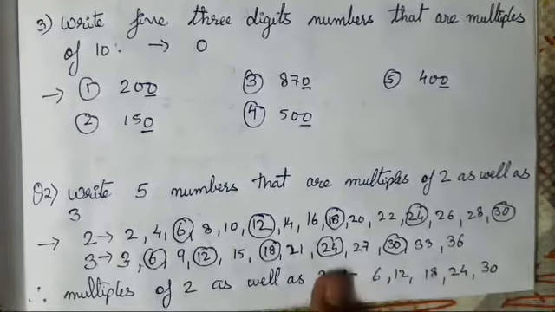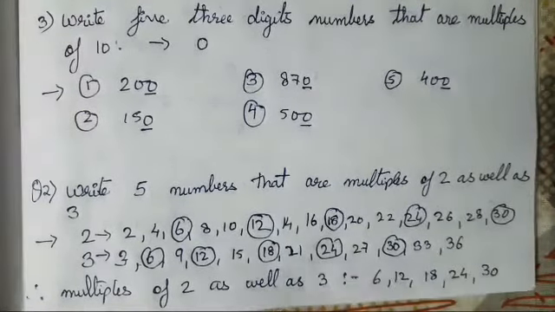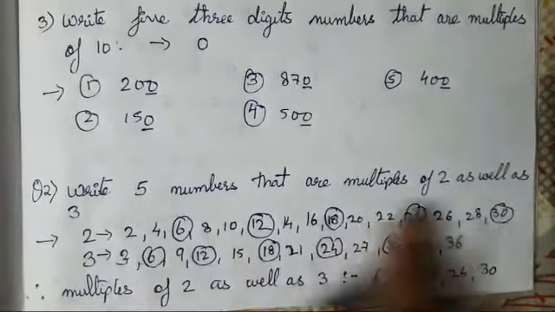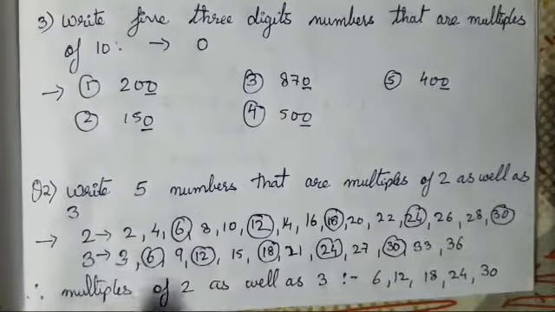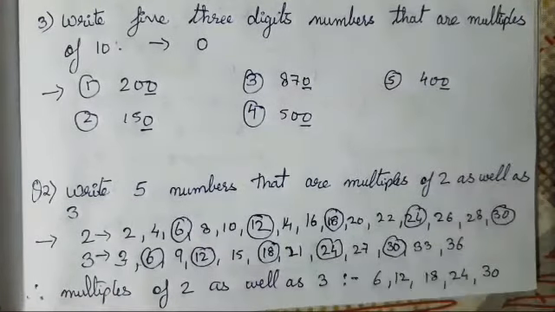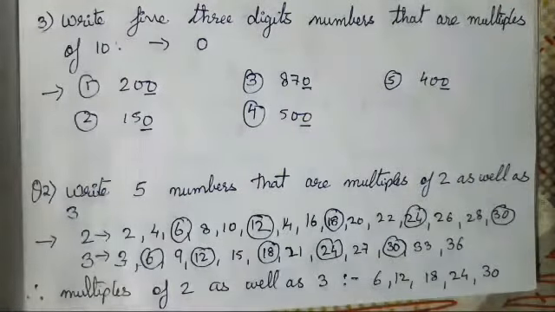Got it, children? This is the easiest way to find the multiples. By writing the table, you will be able to get the multiples. I hope now the term multiple is clear to everyone. Even if you all find anything difficult, children, please let me know in the comment section. I'll try to solve your queries.